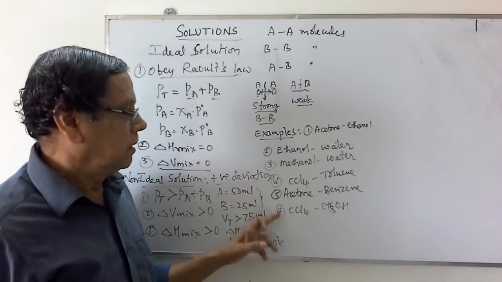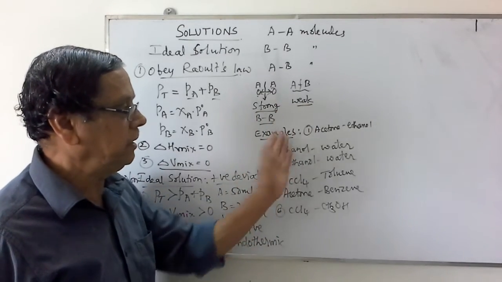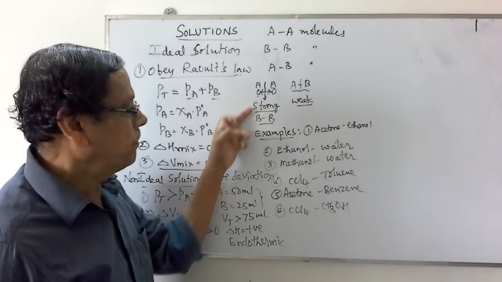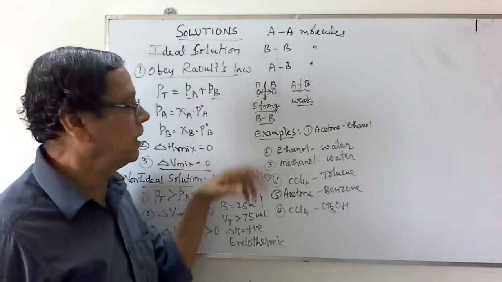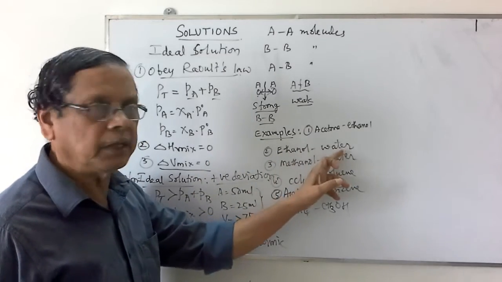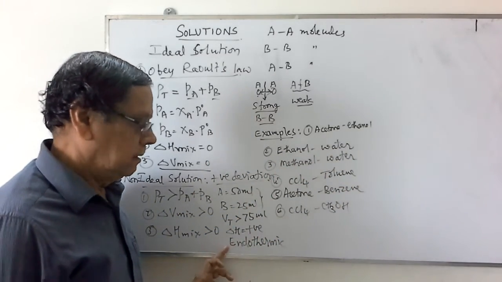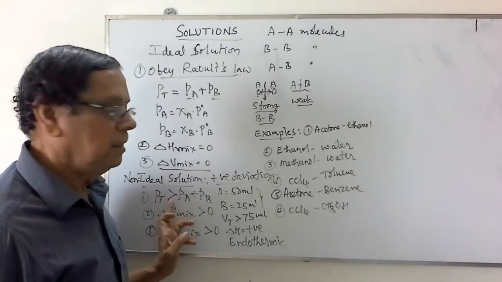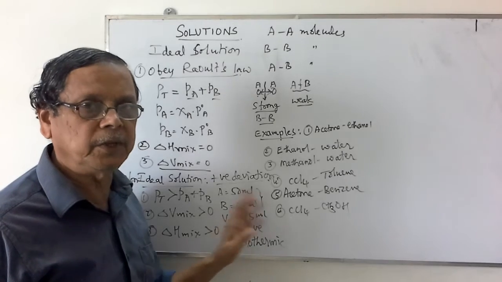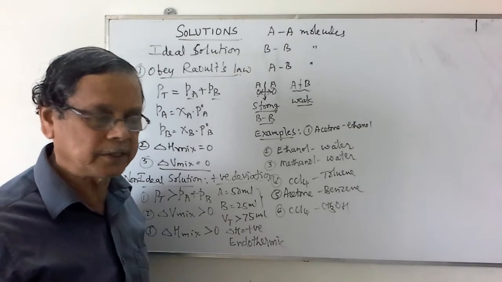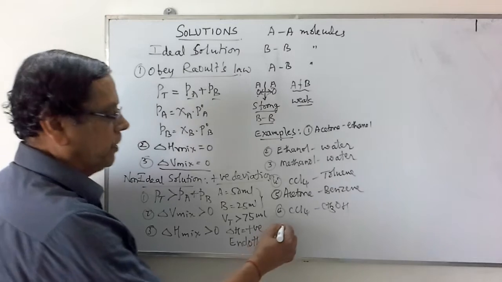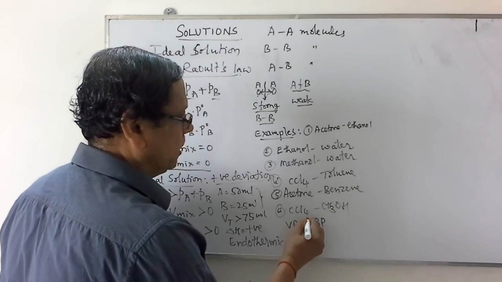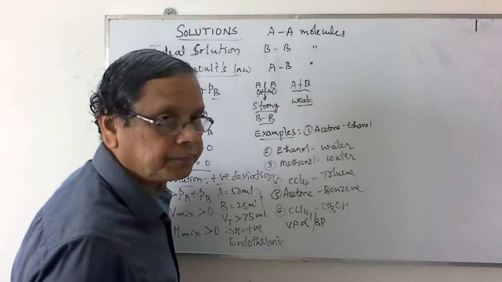So because of these weak intermolecular attractive forces comparing to the original intermolecular attractive forces, there is an expansion of the volume, there is an absorption of the heat, and the total vapor pressure will be greater than the sum of the partial pressures of the individual vapors. Now you observe the vapor pressure and boiling point. They are inversely related to one another.